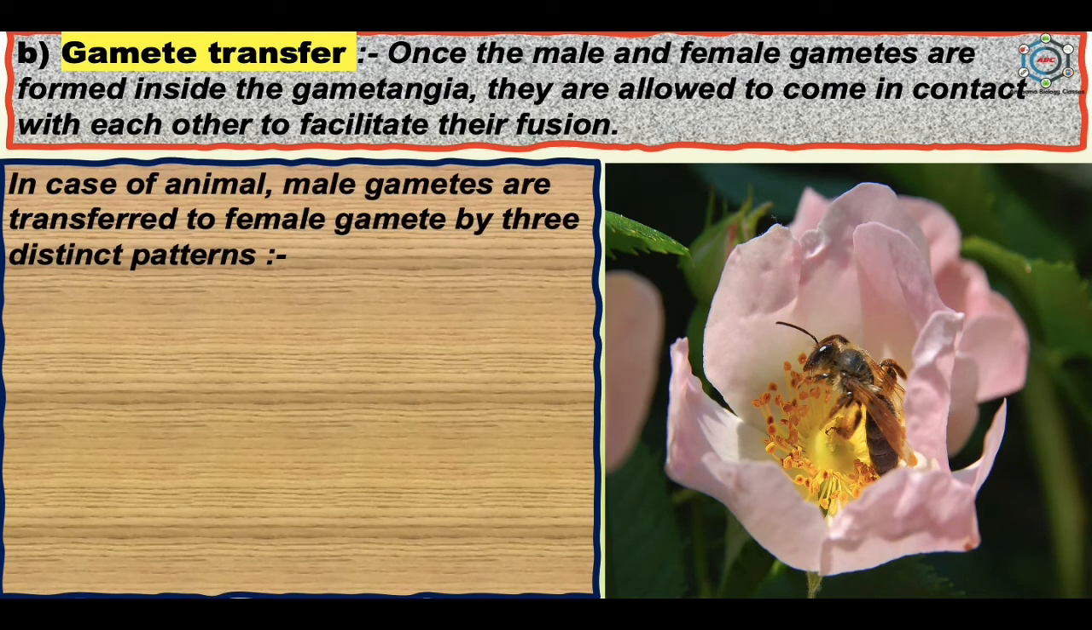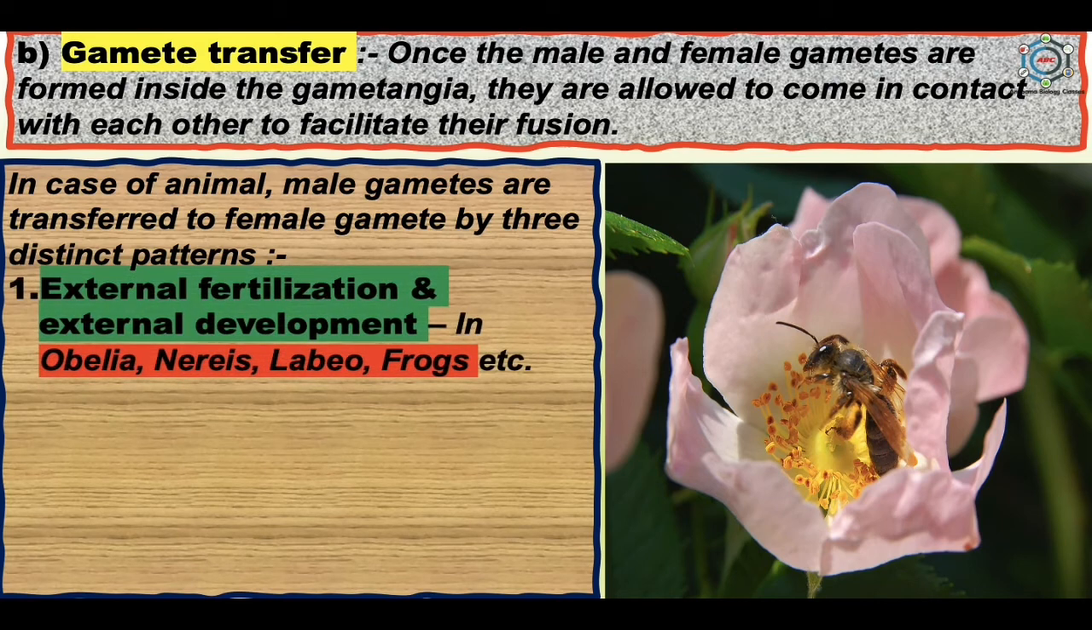In case of animals, male gametes are transferred to the female gametes by three distinct patterns. The first one is external fertilization and external development. It occurs in case of obelia, nereis, labeo, frogs, etc. Here, the parent releases sperms and eggs into the water, where the fertilization occurs and the zygote develops into offspring.